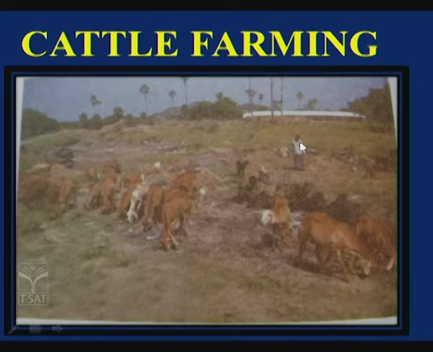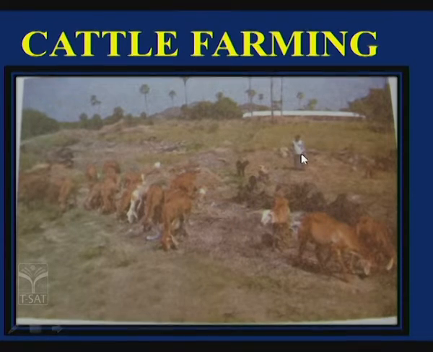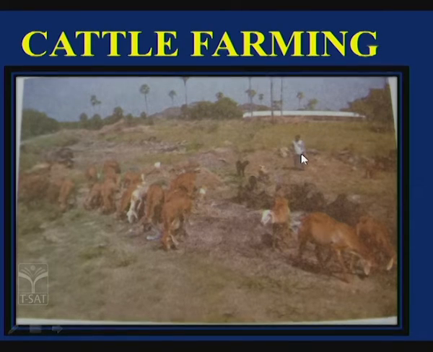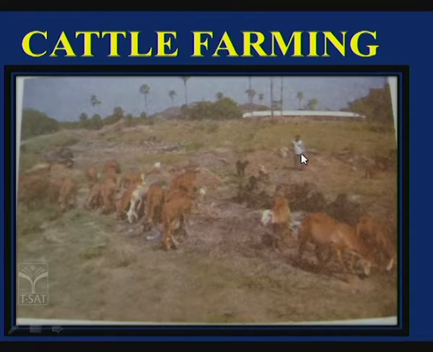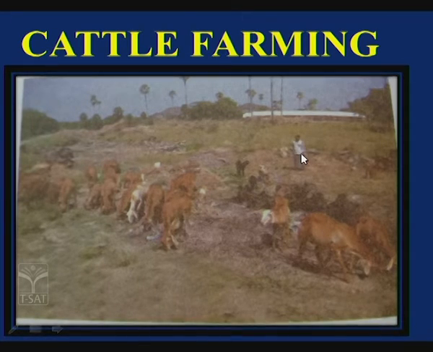Here you can see a person, isn't it? This man looks after these cattle as well as goats and sheep. He is called a cattle rearer. Previously he was appointed by the village people. The people used to keep one person to look after the animals. He is called a cattle rearer. He used to take those animals, rear them and bring them back, and the people used to give some money to him. So, that is about cattle farming.